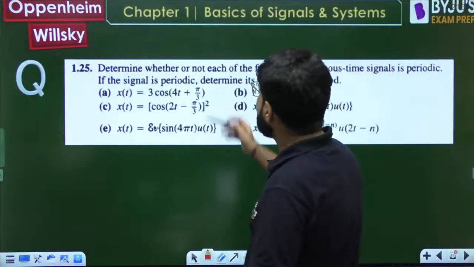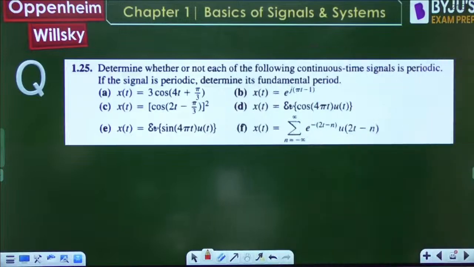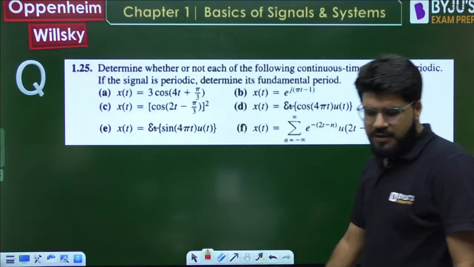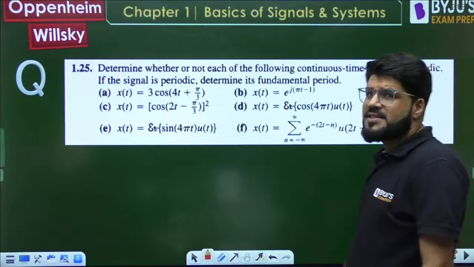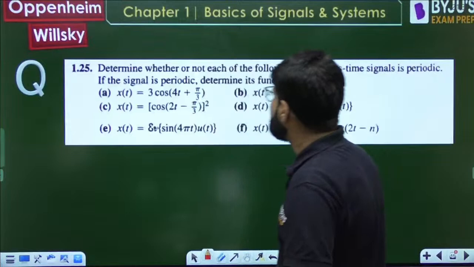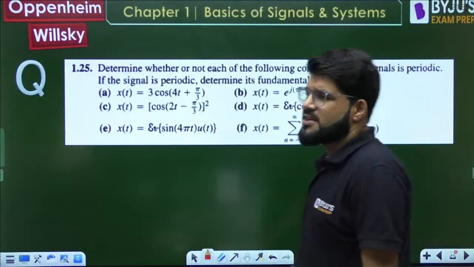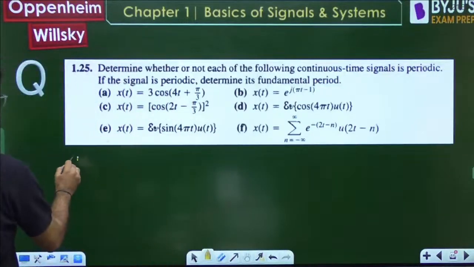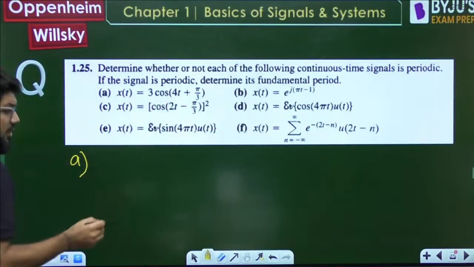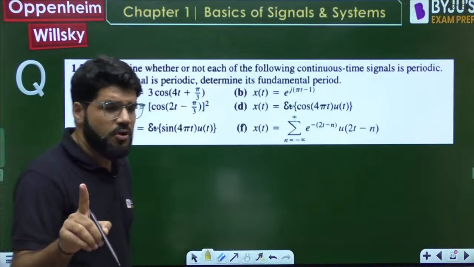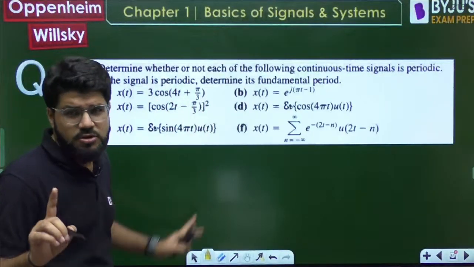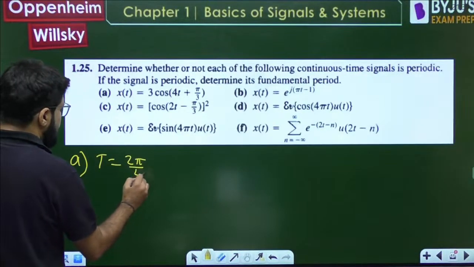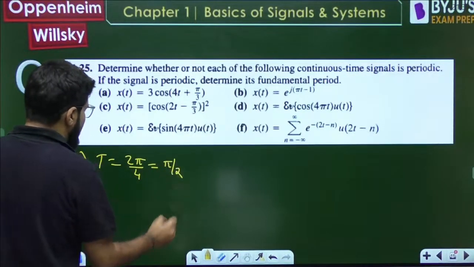Now determine whether or not each of the following continuous time signals is periodic. If the signal is periodic, determine its fundamental period. So x(t) = 3 cos(4t + pi/3). For some of these signals it is very simple, you don't have to think a lot. Cos omega t plus or minus any initial phase, in continuous time, is always periodic, having the period 2 pi by omega. So 2 pi by 4, that is pi by 2.